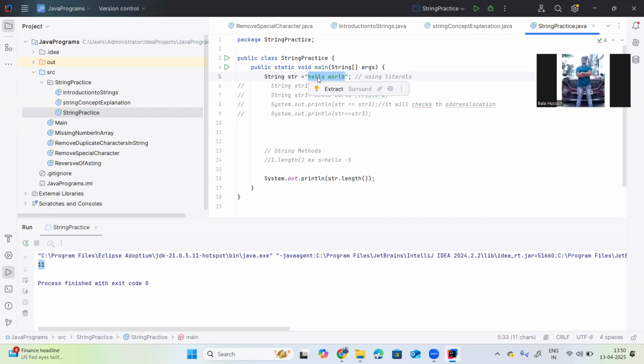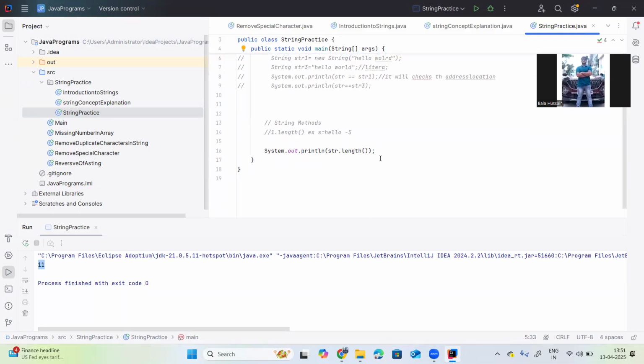So the count starts from 1, not 0, I think. It returns the number of characters in the string.